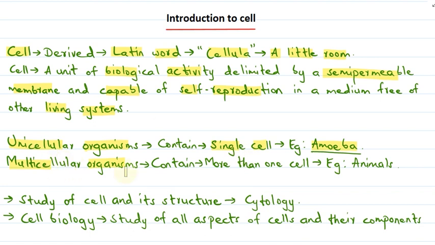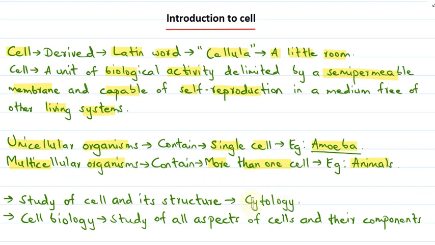Multicellular organisms contain more than one cell, for example animals, plants, even human beings. In these organisms, groups of cells are specialized for performing specific activities in the body.